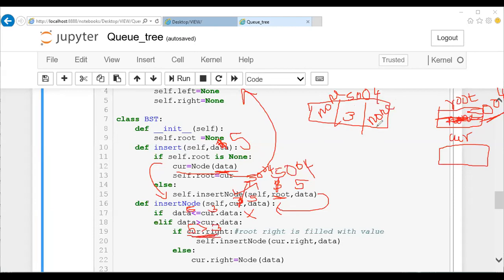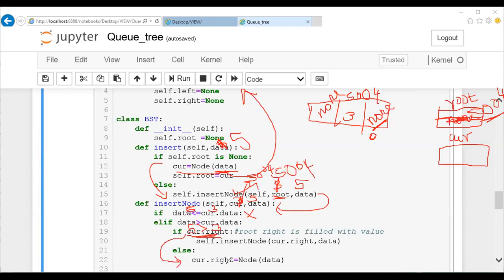Right now it is none, so the condition is false. Whenever it is not filled with a value, the condition is treated as 0. When it has some address or value in it, then it is treated as true. So right now there is no value in the right part, so the condition is treated as false, so it comes here.